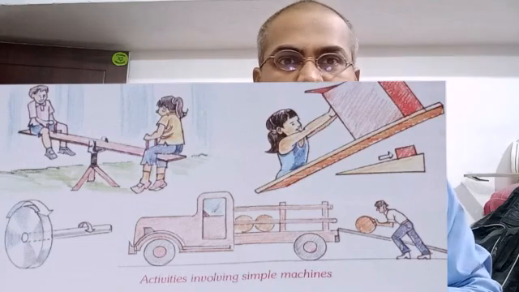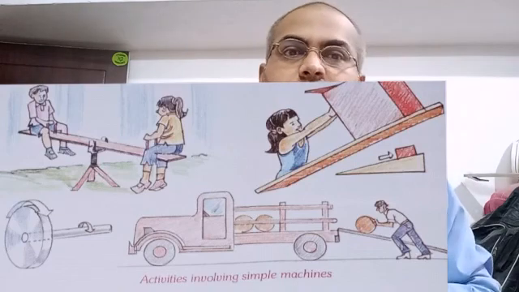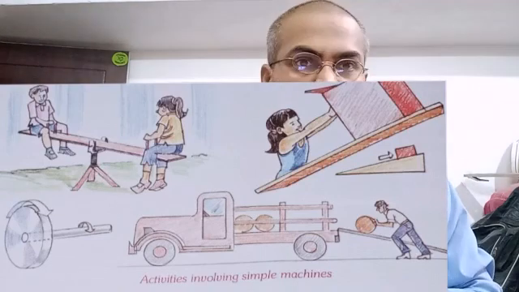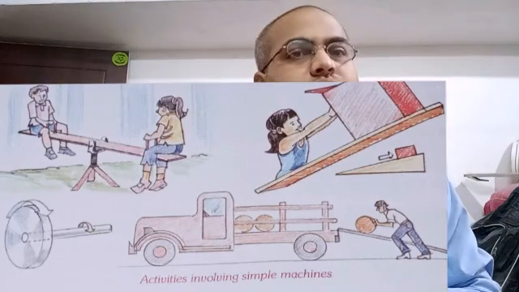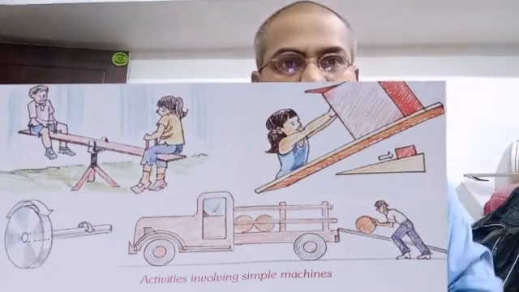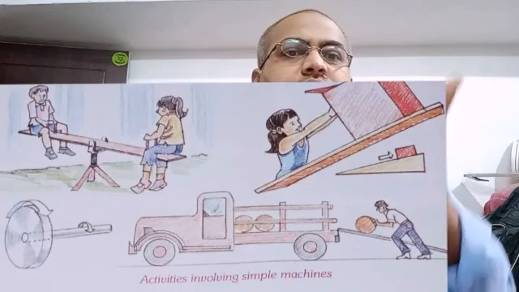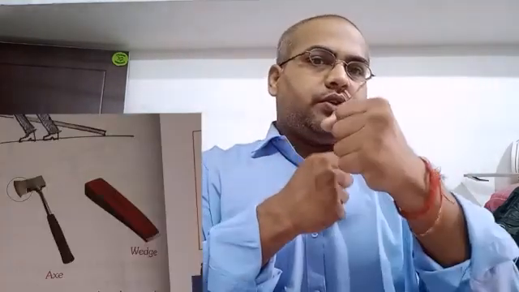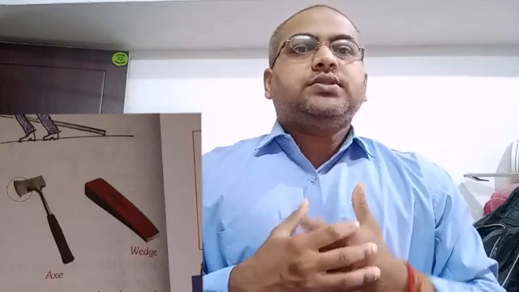The answer is false. No, all simple machines don't increase force, they have different functions. Next question 2. A pulley changes the direction of force. This answer is true. Yes, we pull the rope downside, but it will take the load upside. In most cases, it will take the load upside. So we are using our force in the downside direction, but it is working in the upside direction. So here the answer is true. It will change the direction of force.